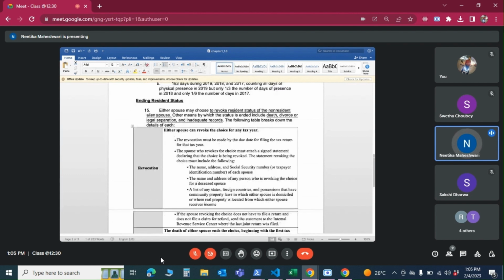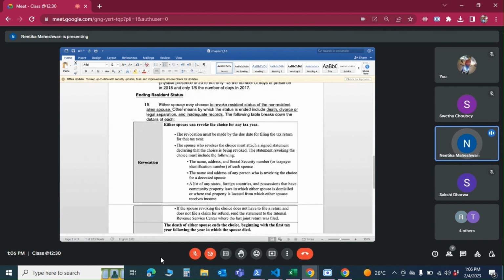Then ending resident status. If a spouse is choosing, even if the spouse is a non-resident, this happens very, very commonly. There are so many people living in the US, just take the example of Indians only. They've been living here for many years, studying and doing jobs and all. They go back to India, get married in India, and the spouse comes over here. So that's very common, and what status we should choose for the spouse. And this is not just Indians, in the US you have people coming from all different countries. Not necessarily they marry here only. Usually, they go back to their country, get married and come back. And we always have to see these things.